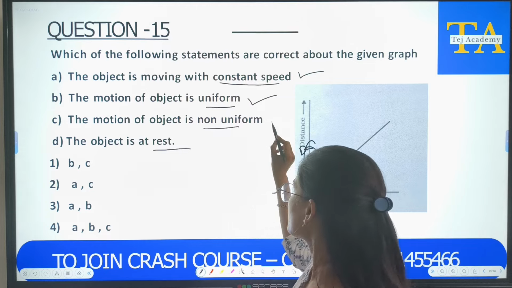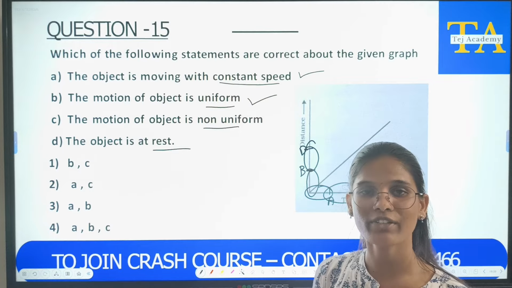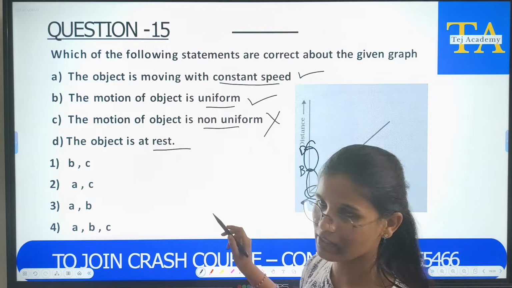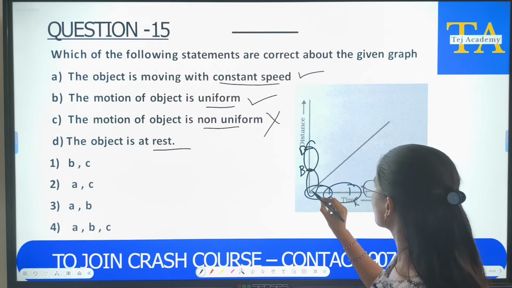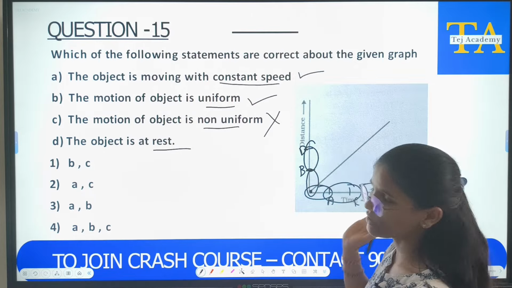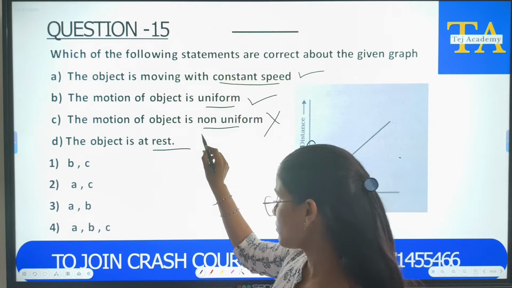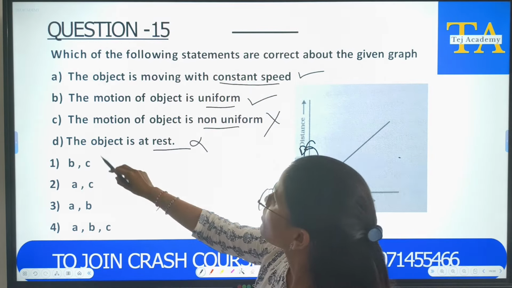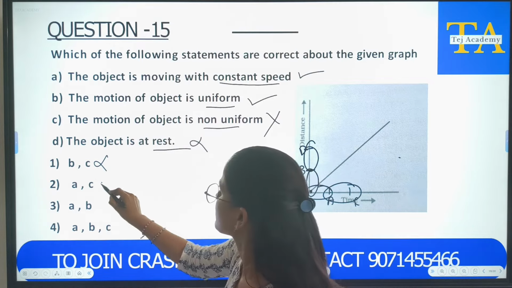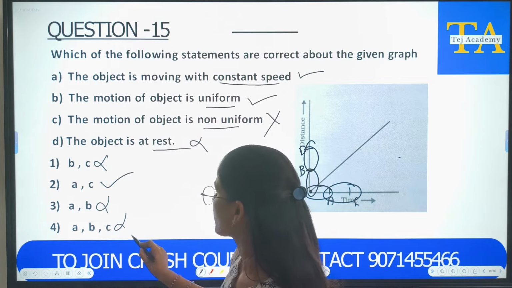The motion of object is non-uniform. When it is uniform, how can it be non-uniform? No, it is not. And the object is at rest. If it is at rest, it should be here itself. It won't move anywhere. With the time, it will be there only. So, this is not the option. So, B and C, no. A and C, yes, this is our answer. These are not our answers.